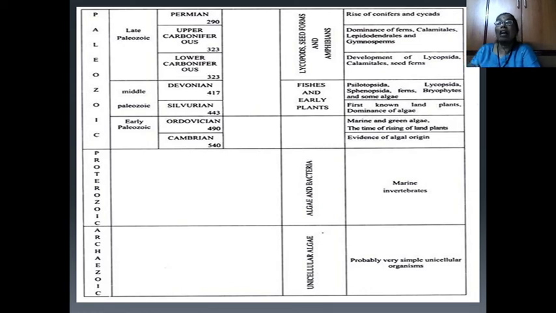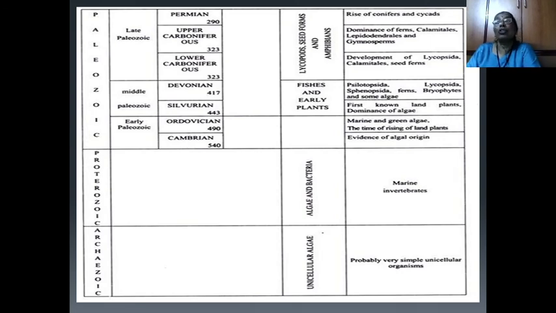The next era is the Paleozoic, in which we find fishes and early plants; these early plants, of algal origin, appear in the early Paleozoic era, along with some marine green algae.